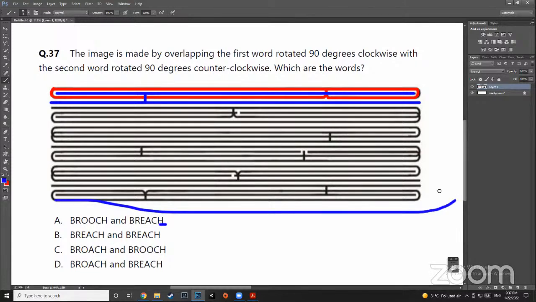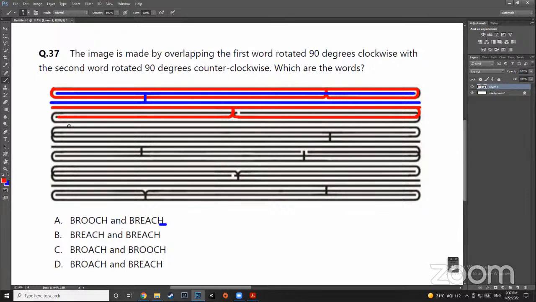So the second word is starting from here, right? This is also B, I can see. It is starting from here and ending in H. So that means we will have to count one letter and then leave the other letter because that will be from another word. So now if I look at this, does it look like an R to all of you? Looks like an R. So we're sure now we're going the correct way. So this looks like an O, right? I'm leaving certain letters in between because those letters belong to the other word, right? So now if I check this out, what is this one? Oh, this looks like an, but you'll have to follow very carefully.